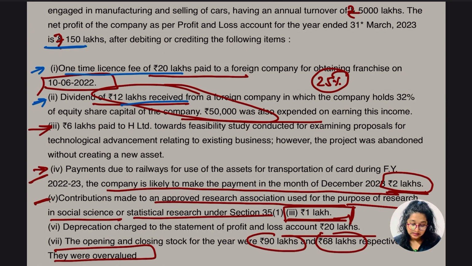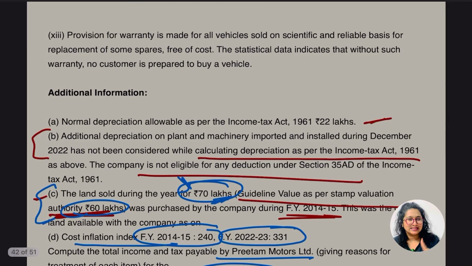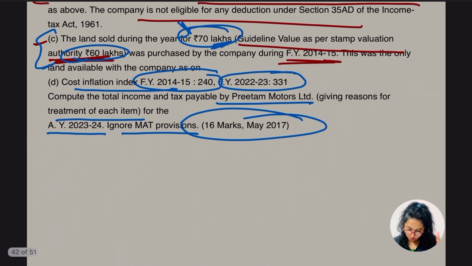Dividend of rupees 12 lakh received from the foreign company. We know the treatment well. What about the expenditure? Are we going to get a deduction? Na baba, na. So this 50,000 is to be added back, right? This 12 lakh is to be reduced. So there are two adjustments to be done in this one. एक ही में दो part free.